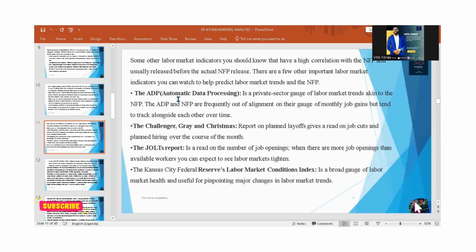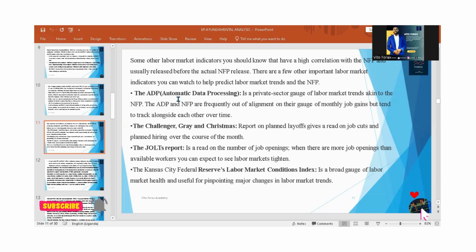So we have some other labor market indicators that have a high correlation with the NFP, and usually they tell us what could be happening. The first one is the ADP, Automatic Data Processing. This is a private sector gauge of labor market trends, and it correlates with the NFP.